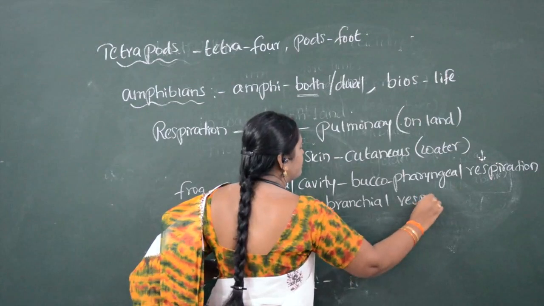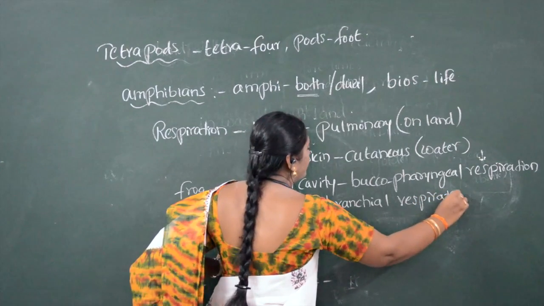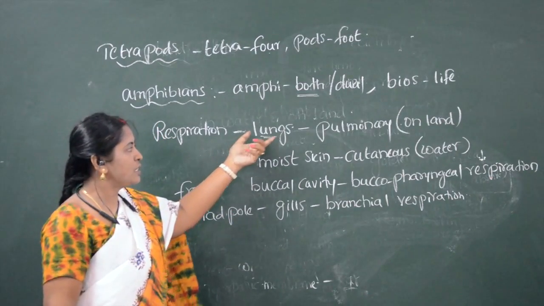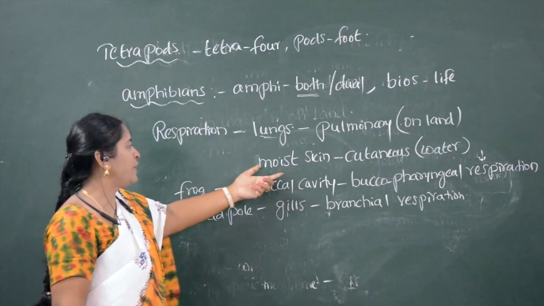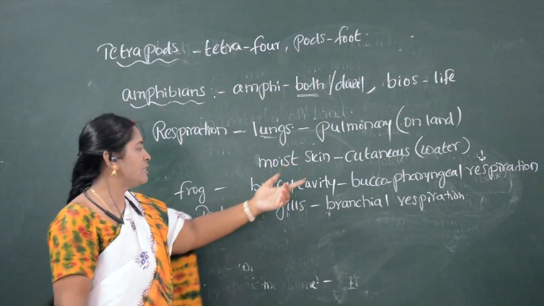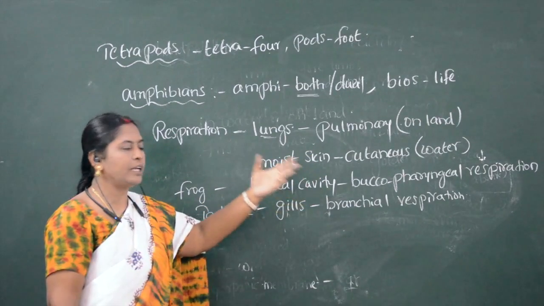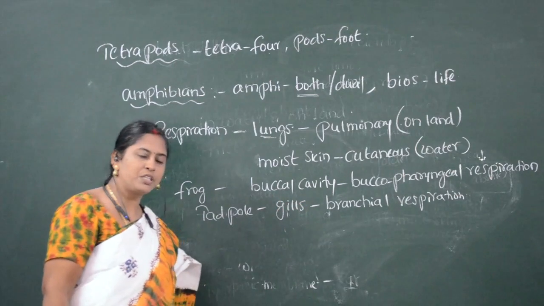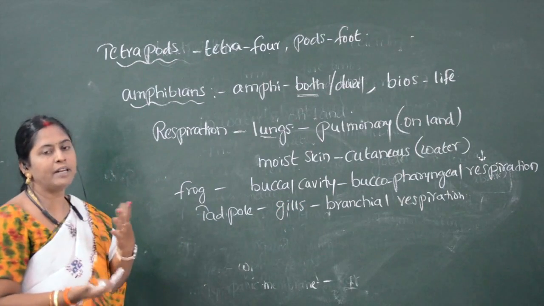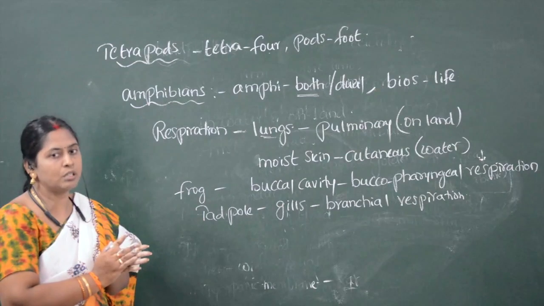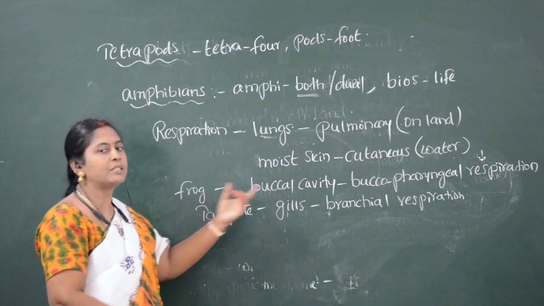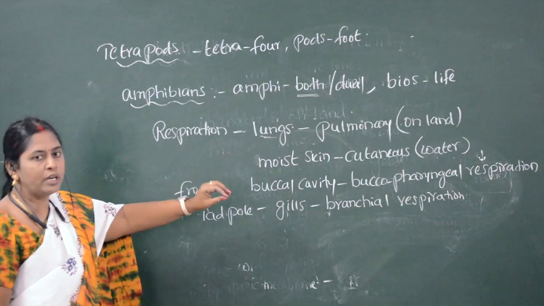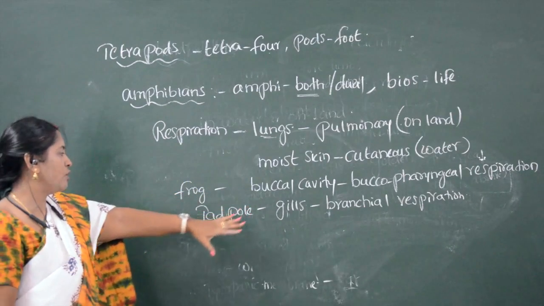In match the following questions, they will give lungs, and you have to match pulmonary respiration; skin, cutaneous respiration; buccal cavity, buccopharyngeal respiration; gills, branchial respiration. They will add even invertebrate respiratory organs in the match the following bit. Or sometimes they will ask you to find the odd one among these.